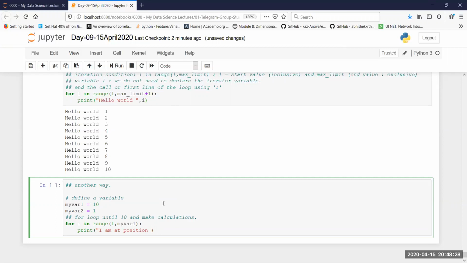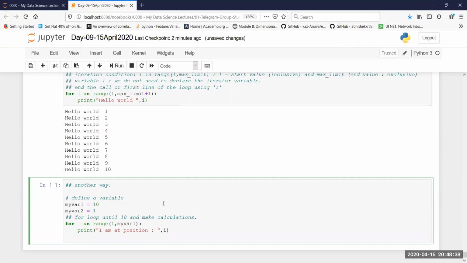So I'm going to write the position at which I am. So comma I is the iterator variable. So I'm simply printing I am at position X. X is going to be anything between 1 to 10 or 1 to 9. I want 1 to 10. Let's make it +1. Right now, I'm going to say my var2 plus equal to 1.